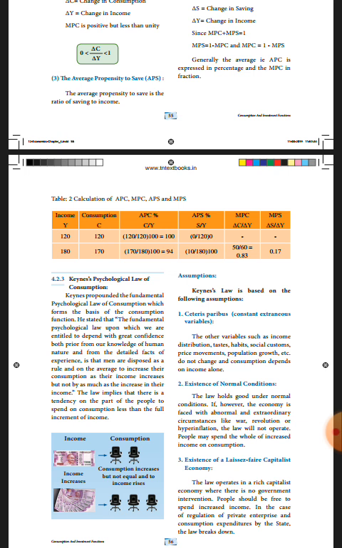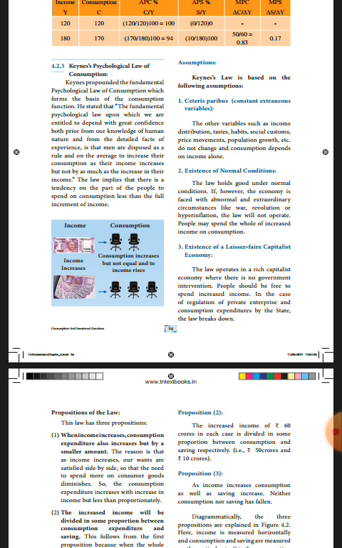Now the assumptions. It is based on the following assumptions. One is ceteris paribus, that is constant. It is a Latin phrase for other things being equal.